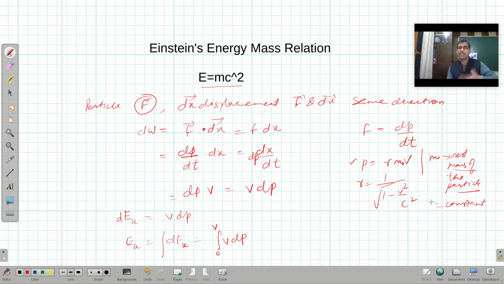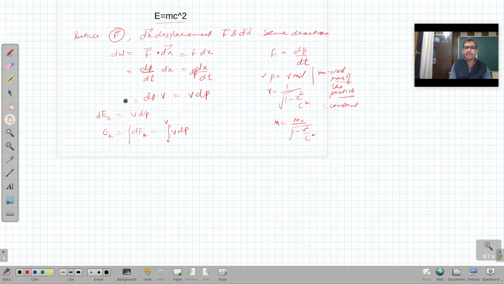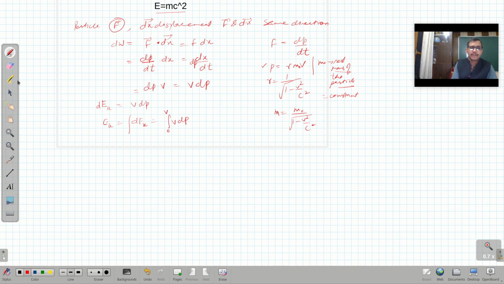But otherwise mass is changing, because m can be written as m naught over the square root of 1 minus v square over c square. Because velocity is changing, the mass is also changing. It is the only case where the mass keeps on changing. Otherwise in non-relativistic mechanics, mass will not change in most of the cases.